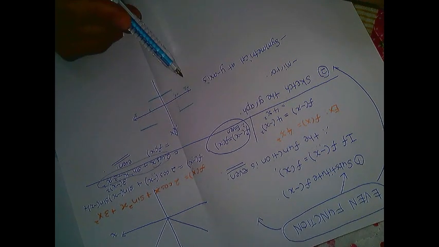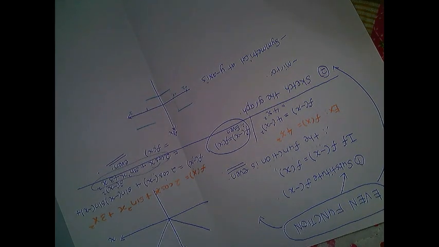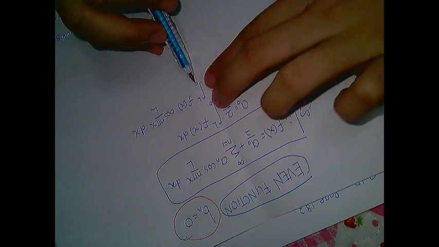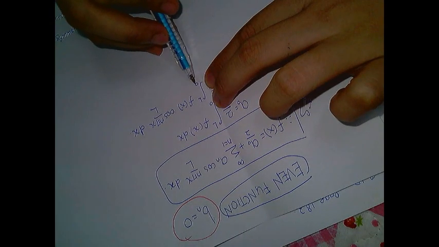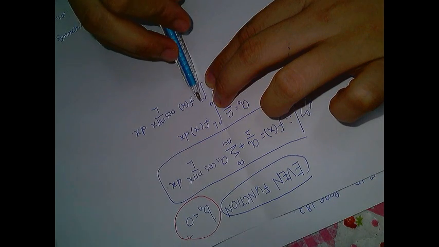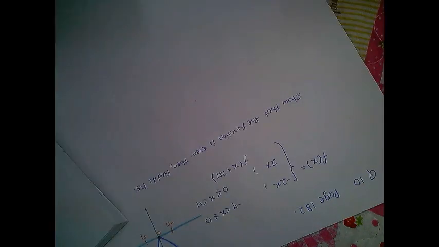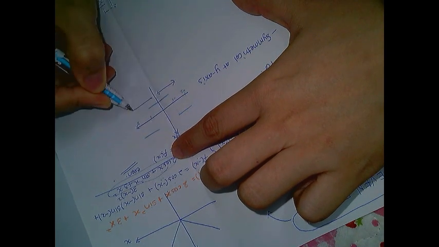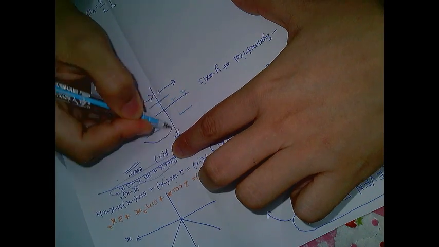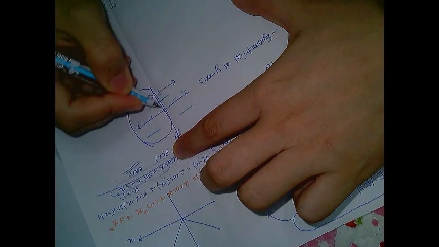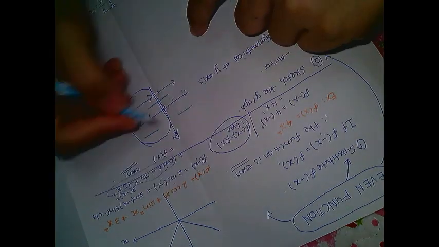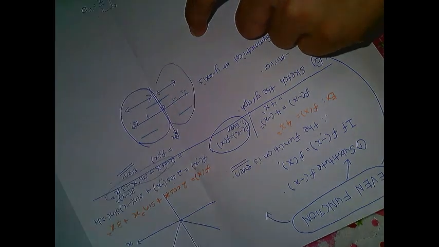Okay, this is why, from the formula for finding your a0 and an, you just calculate for the positive side from 0 to L, and then you multiply by 2. So, like this. Instead of calculating from negative L to L, we just compute for this part only, from 0 to L, then we need to multiply by 2. So that means we calculate for this one also. Okay, so that is an even function.